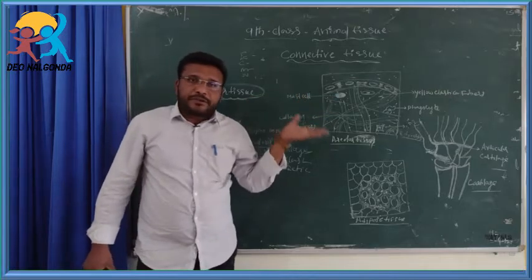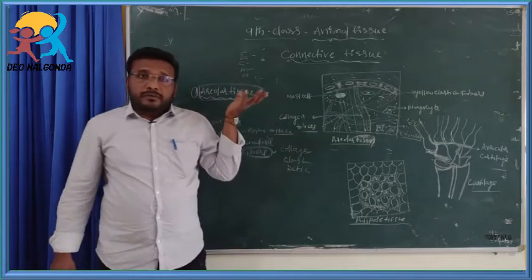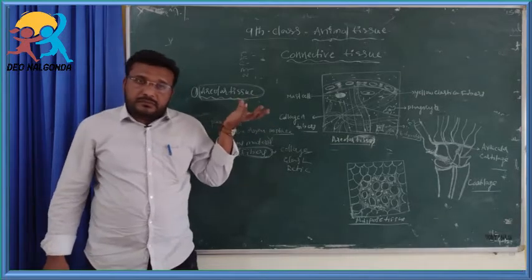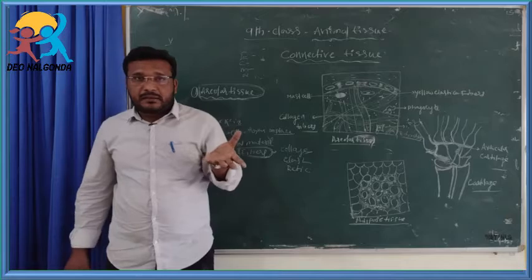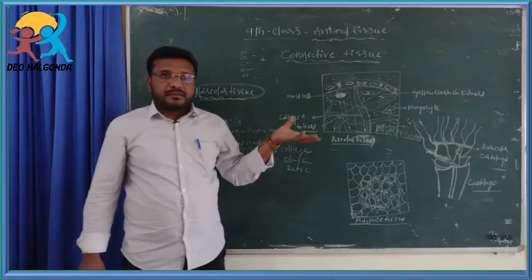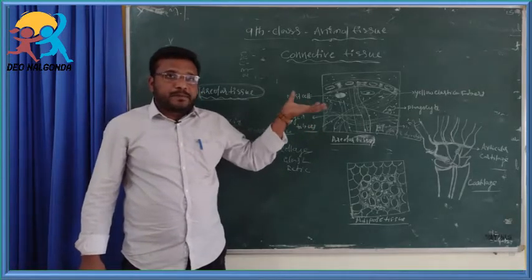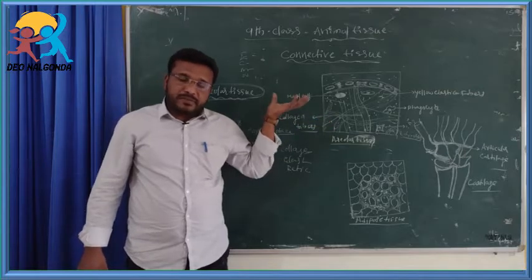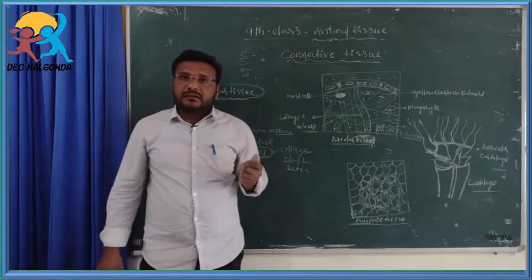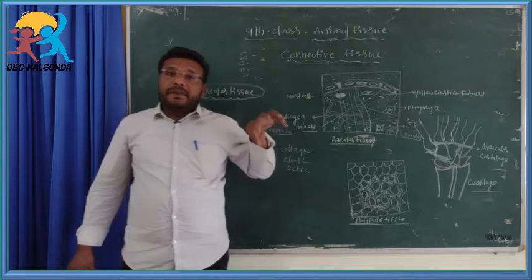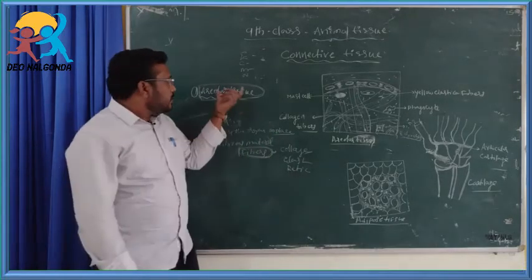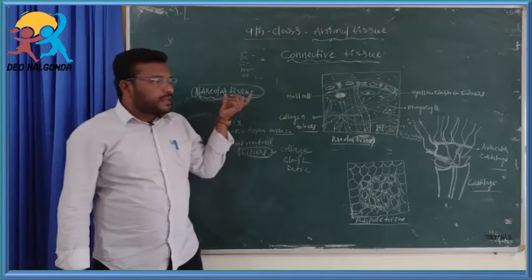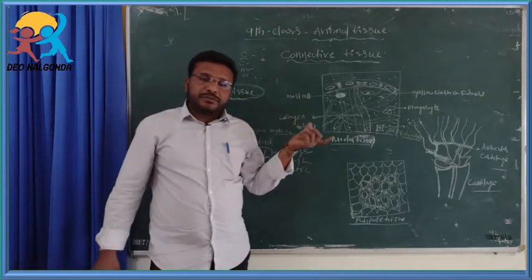This type of connective tissue attaches muscles with bones, and muscles with skin. We can see this type of areolar tissue surrounding the blood vessels and nerves also. This is one type of connective tissue, areolar tissue.